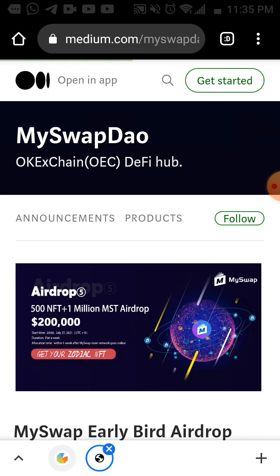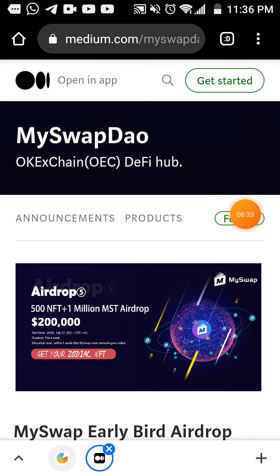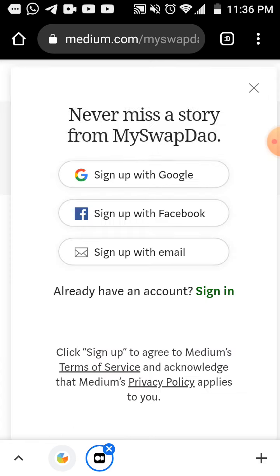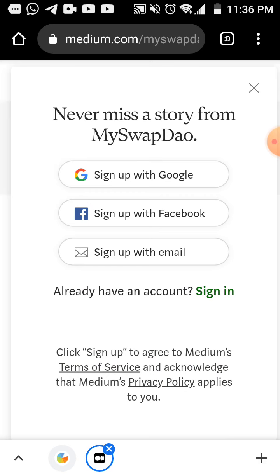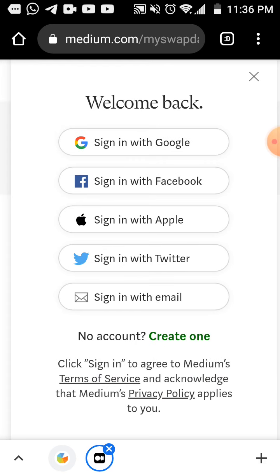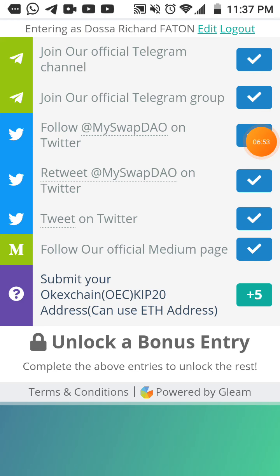Now I'm going to follow the Medium here. Announcement product, MySwap DAO. Click. Oh, I need to sign in. Then I continue.